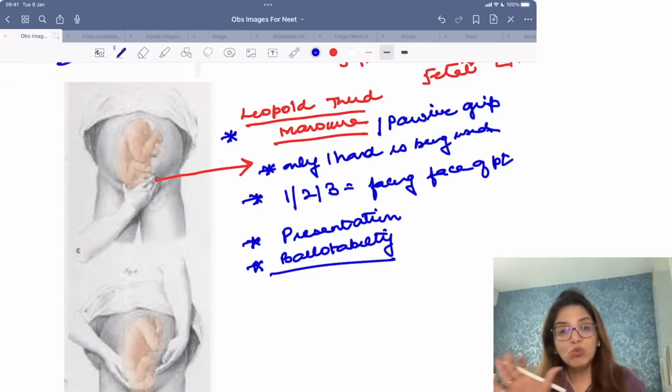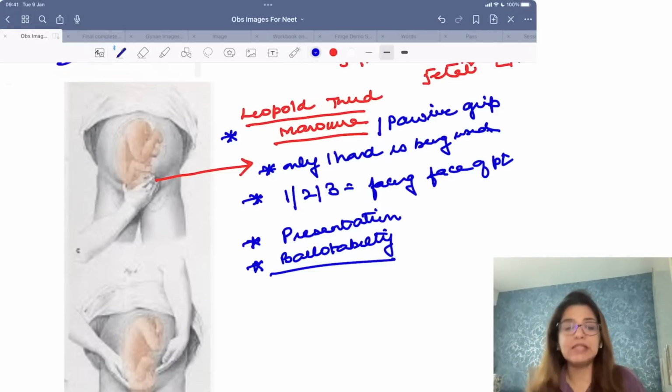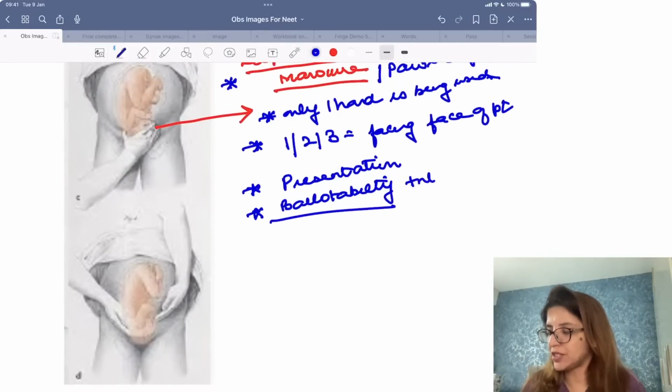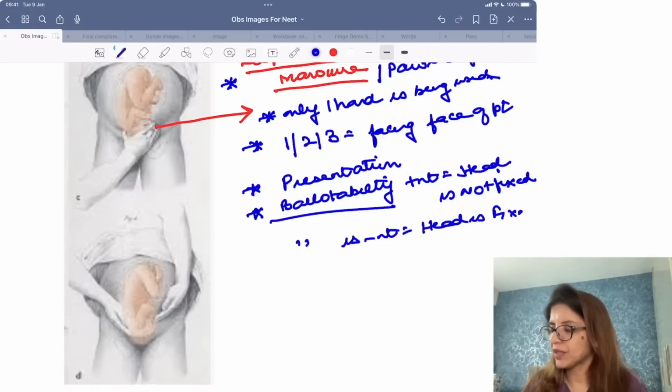If you can move the part from side to side, this means the head of the baby has not entered into the pelvis. If you cannot move it, the head is fixed. So, if ballotability is present, the head is not fixed, and if ballotability is absent, the head is fixed.